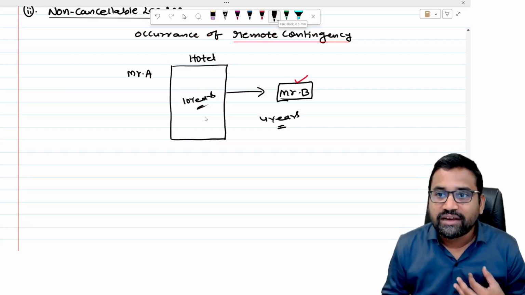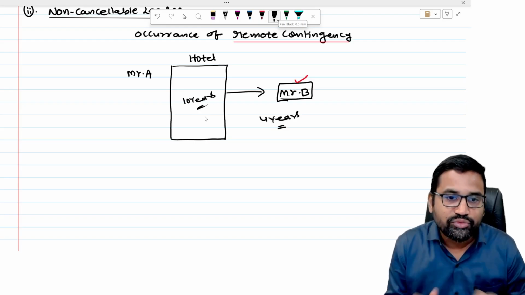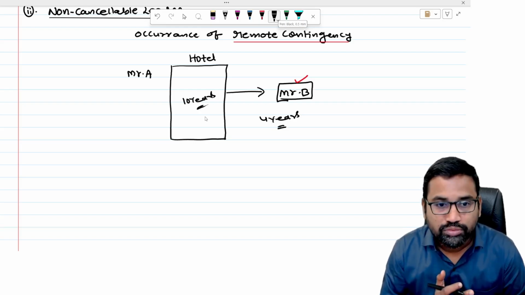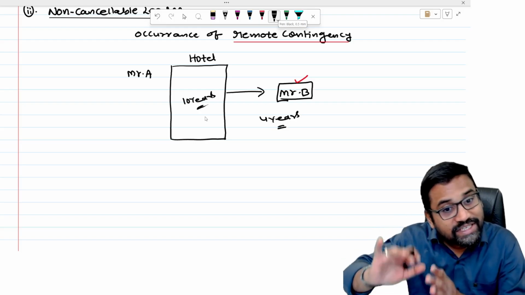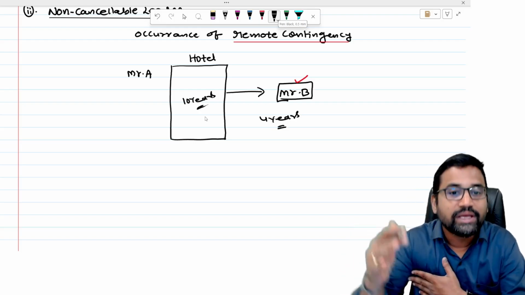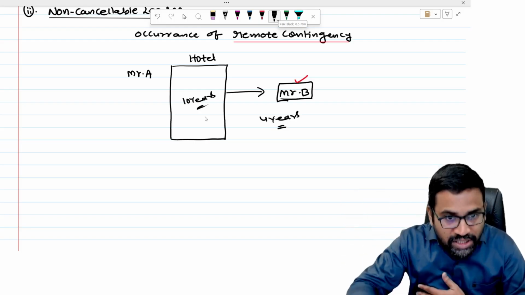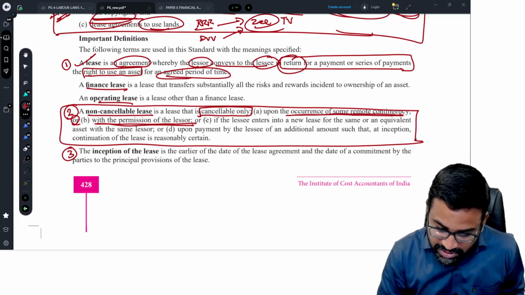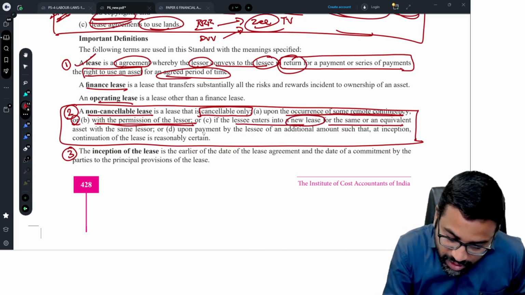You can't say, sir, in this case Mr. B approached Mr. A and said, I don't want to continue the lease, so this is a cancelable lease and AS 19 is not applicable. No. The standard says a non-cancelable lease includes a lease which is cancelable only with the permission of the lessor. So with the permission of the lessor, if the lease is cancelable, still it is considered as a non-cancelable lease and AS 19 is applicable.